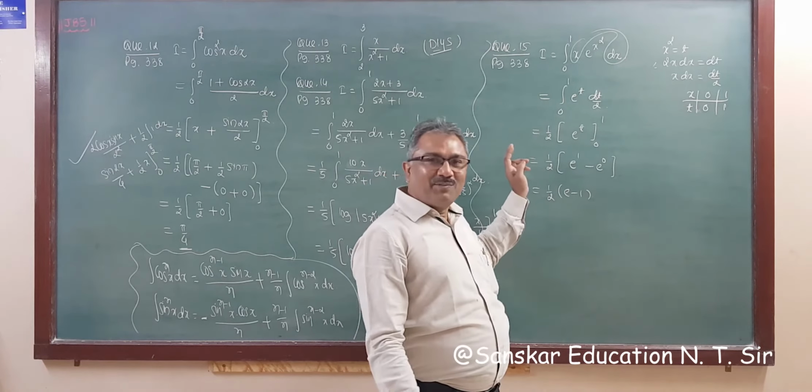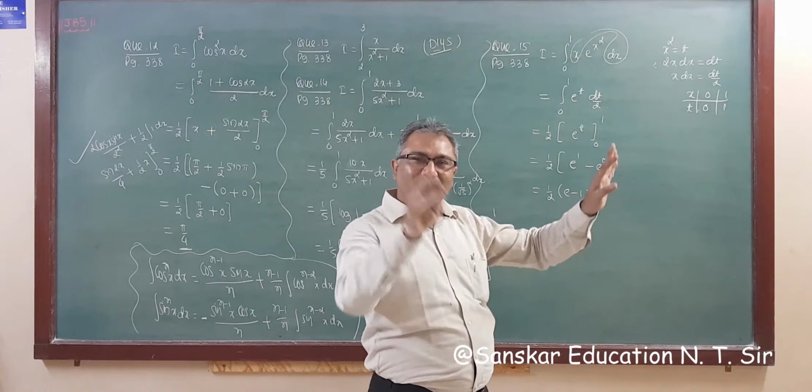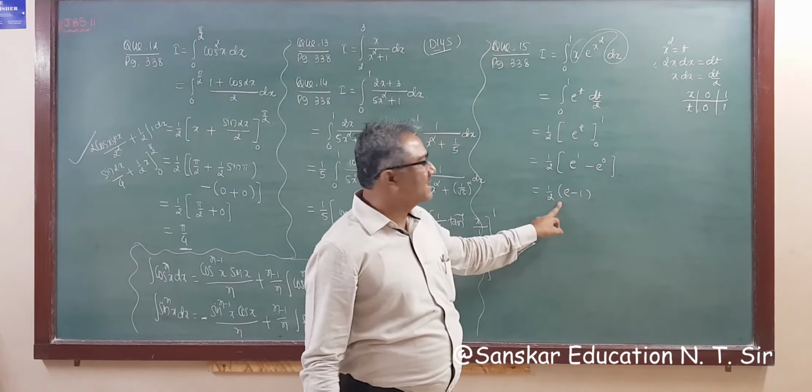Sometimes you people write the answer as 0. E raised to 1 is 1, e raised to 0 is 0. Okay, so that is wrong. So the answer is half e minus 1.